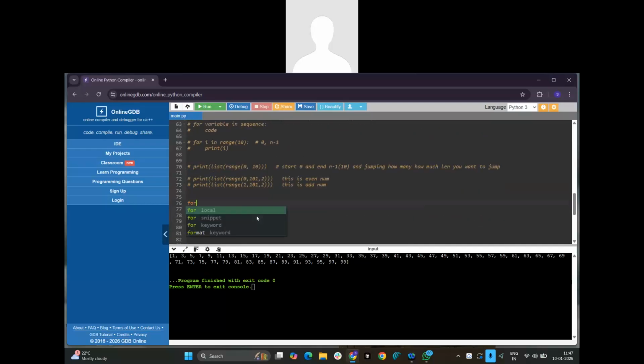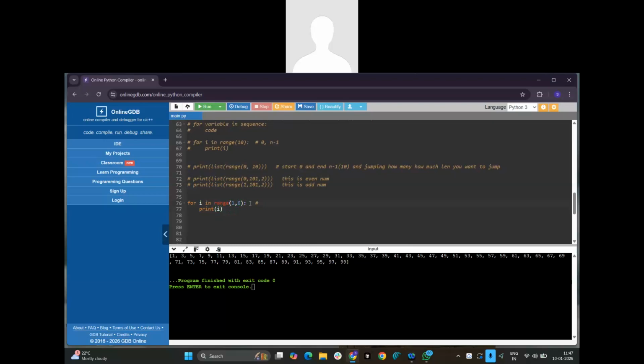Now we'll go back to the for loop. So for i in range, let's say I'll go from 1 to 5, then I'll print i. What is the range now?